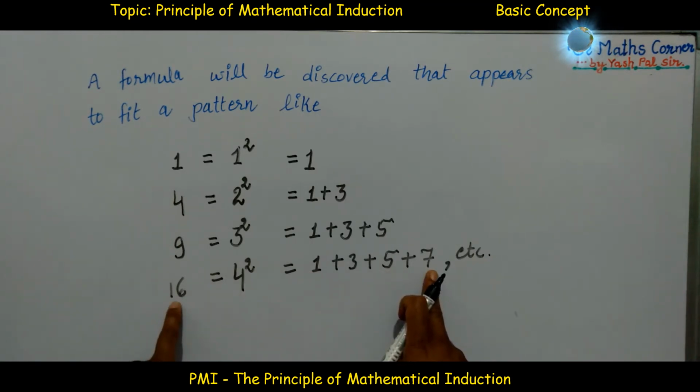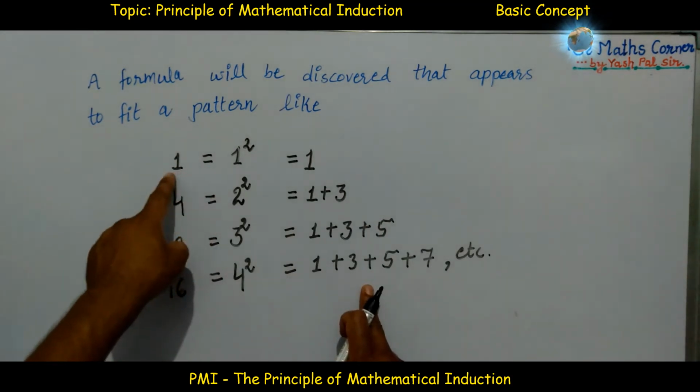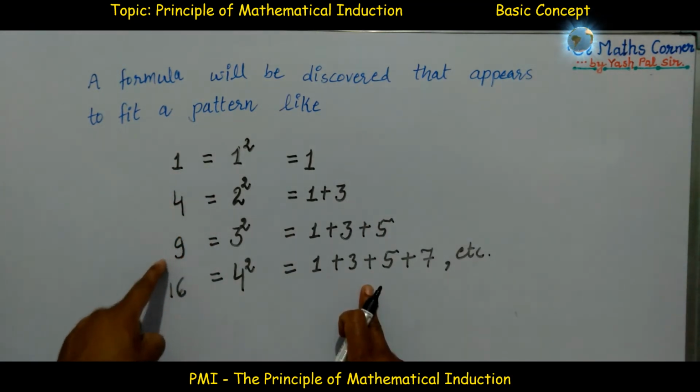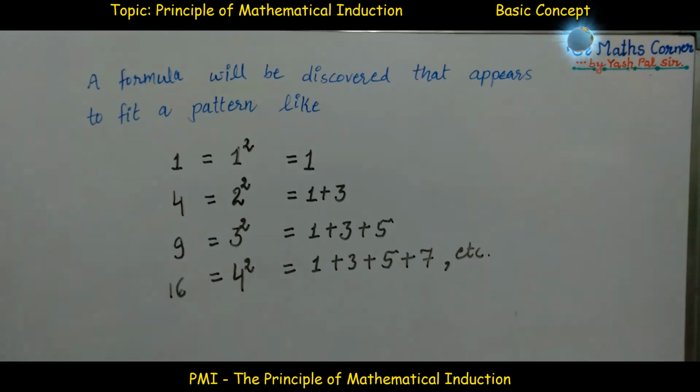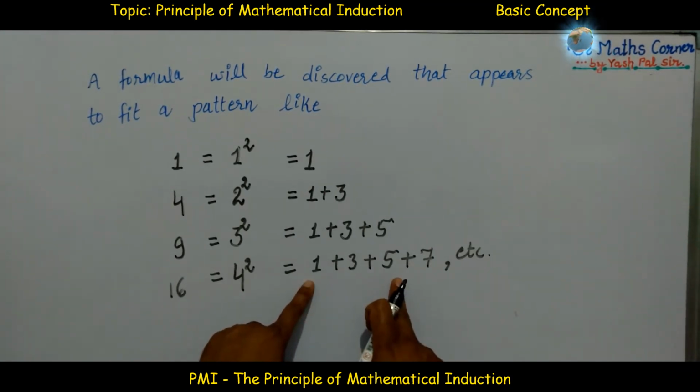So two ways are there. We can say what is 1, what is 4, what is 9, and what is 16. If we see the right hand side, what is the right hand side?